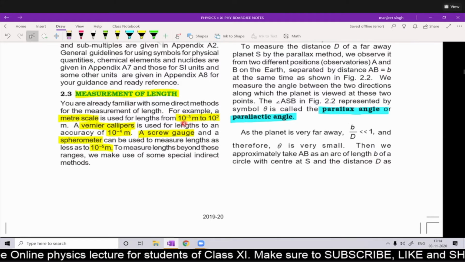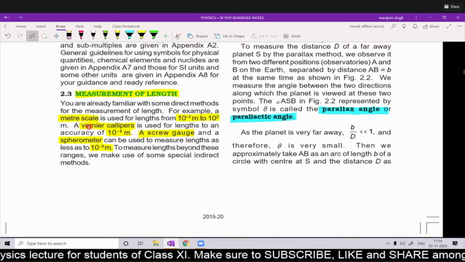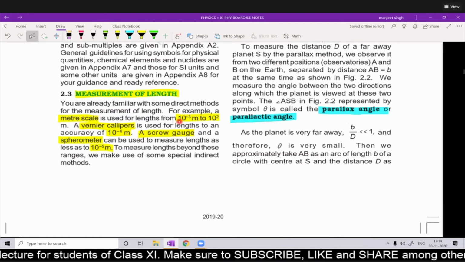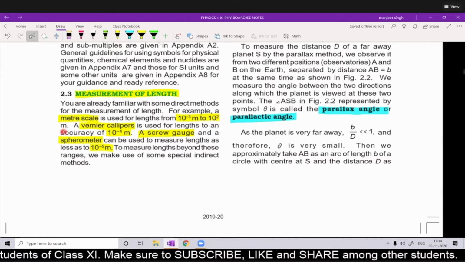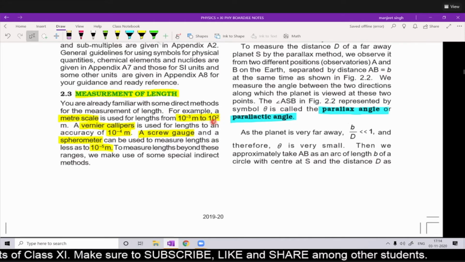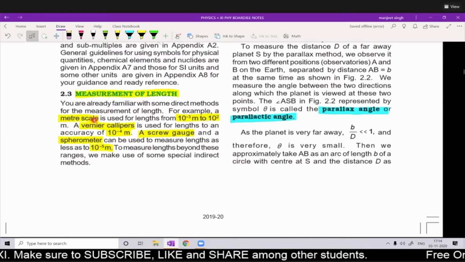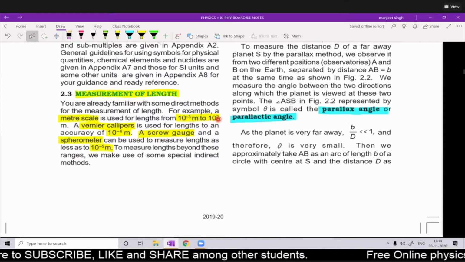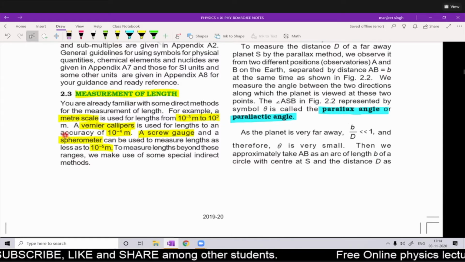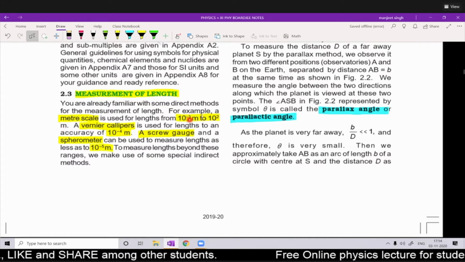Okay, so this is 1 mm. So it can be used from 1 mm to 10 to the power 2 centimeter, meaning 100 centimeter. So it ranges there.